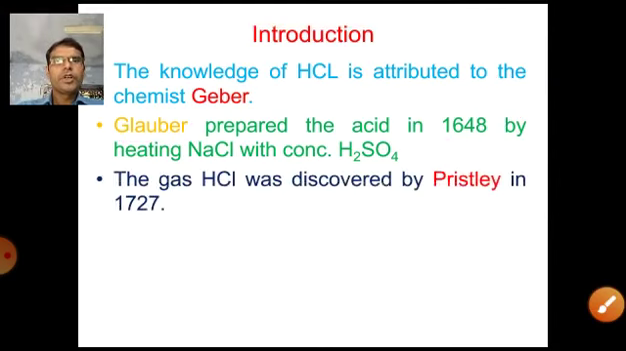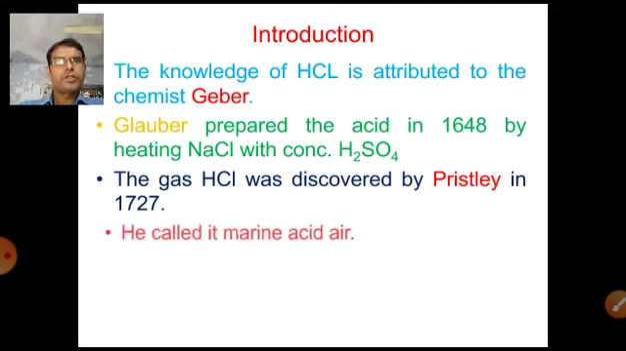Now next, the gas hydrogen chloride was discovered by Priestley in 1727. So Priestley in 1727 first discovered that hydrogen chloride is a gas. He named this gas marine acid air.